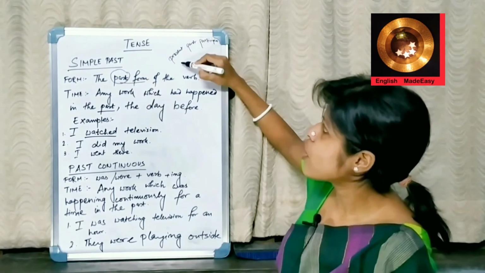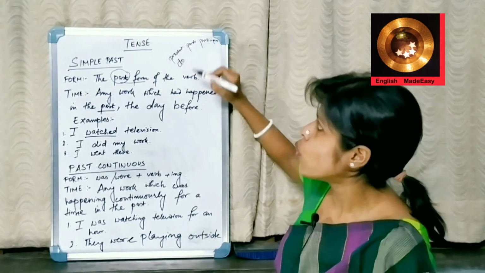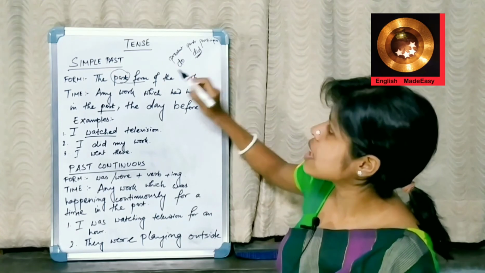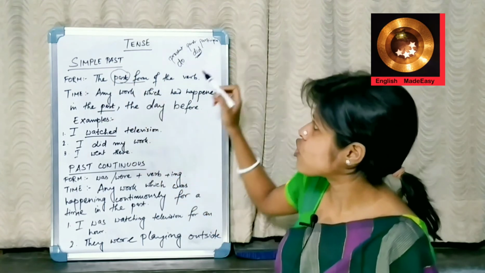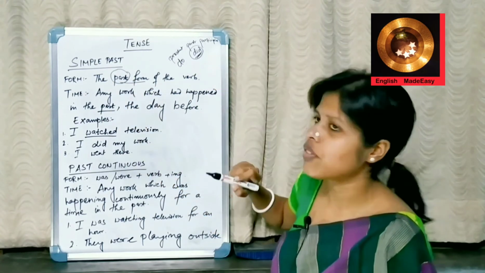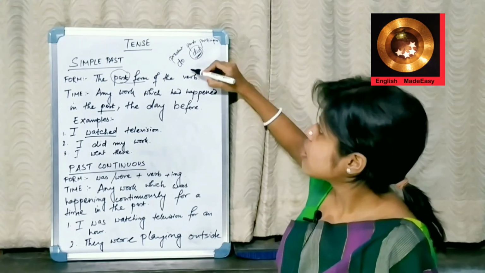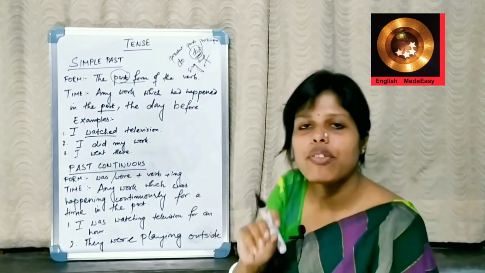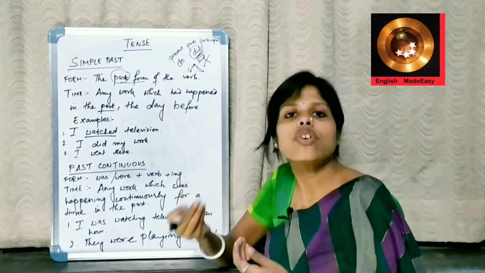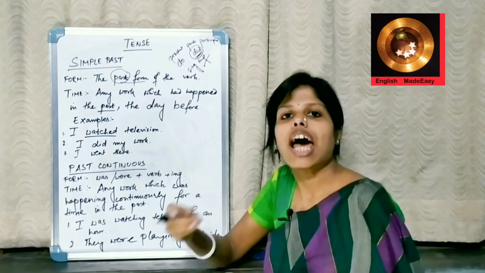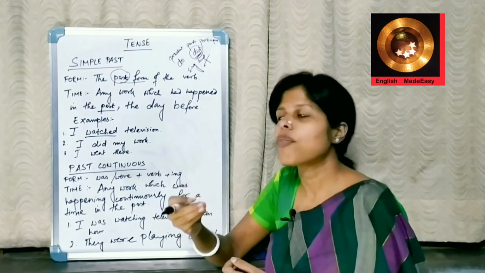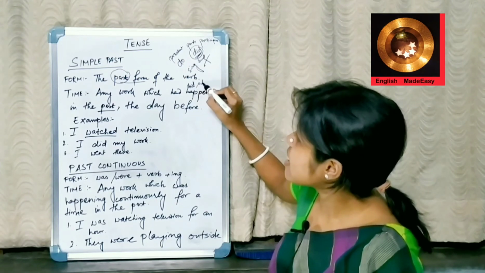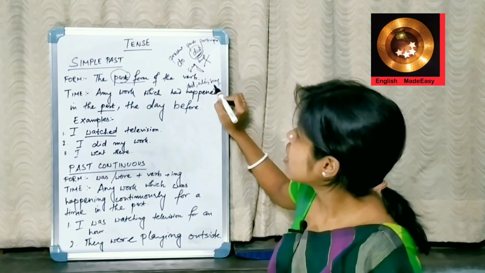That is, if present form of the verb is do, the past form of the verb is did. Or sing, sung. The past form of the verb is sung. So, while using simple past, we have to use the past form of the verb like did, ate, sung, drank.